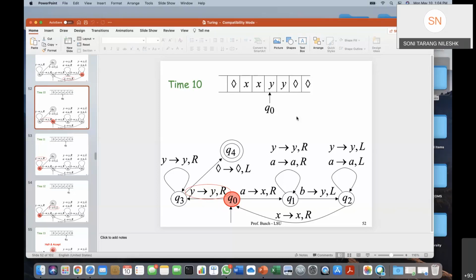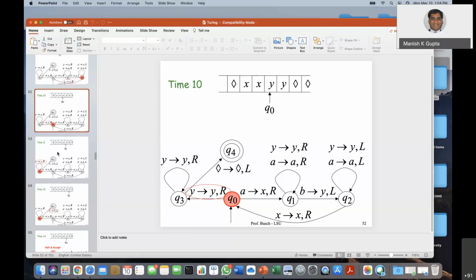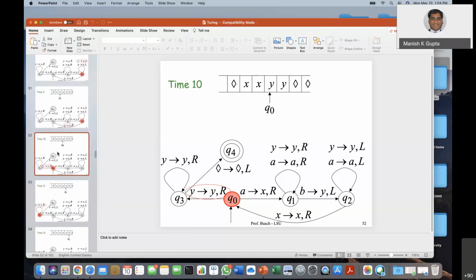Sir, in Turing machine language, can we have multiple final states? Yeah. Okay. I'll talk more about it when we look at more examples. Okay. Then we'll see.